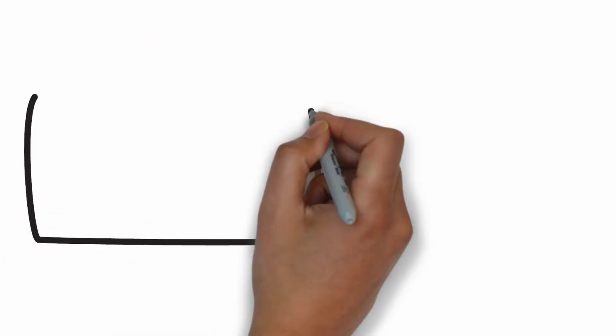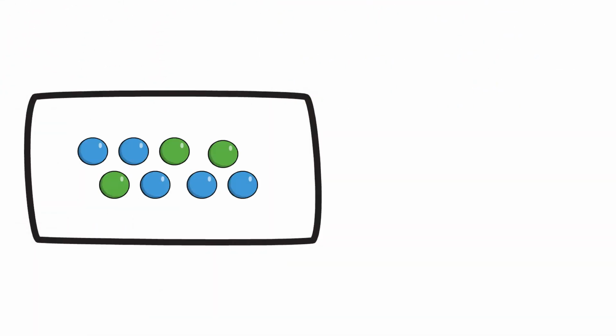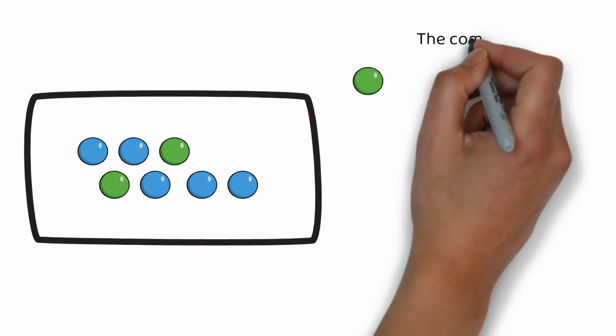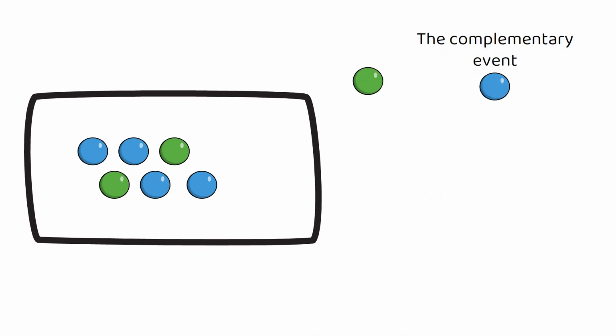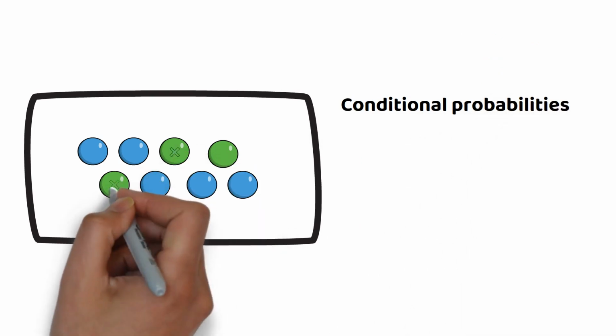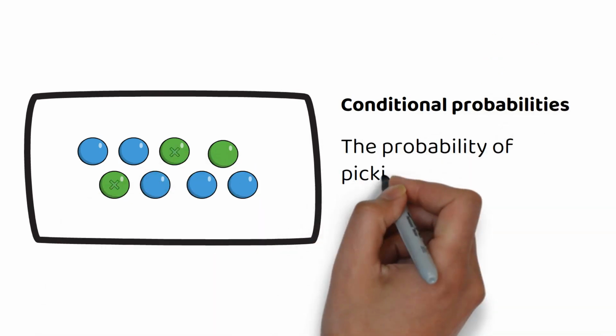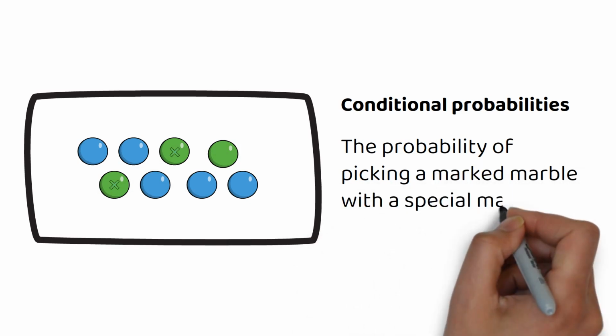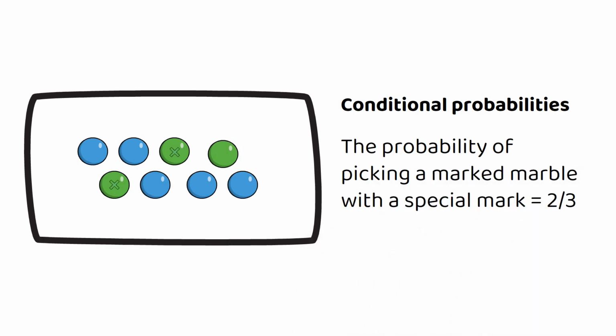In a bag of 8 marbles, 5 are blue and 3 are green. If you pick a green one, the complementary event is picking a blue one. For conditional probabilities, if 2 of the green marbles have a special mark, the probability of picking a marble with a special mark, given that you pick a green one, is 2/3.